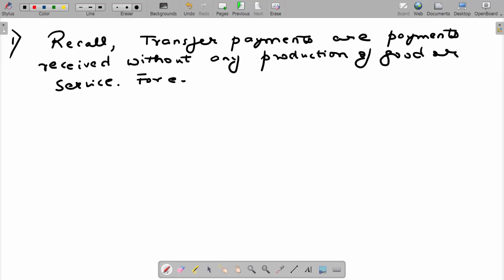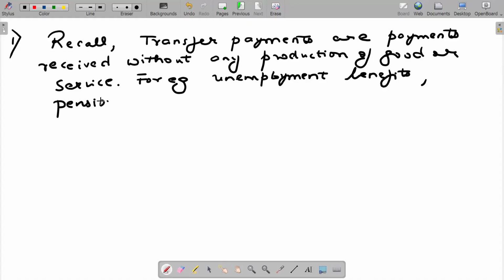For example, we have unemployment benefits, which are provided by the government for people who are unemployed, and pensions, which are payments provided by the government when someone retires, and so on. That means transfer payments are made without any good or service being produced, whereas factor payments are rewards to factors for providing their services. So transfer payments are not a reward to the factor of production.